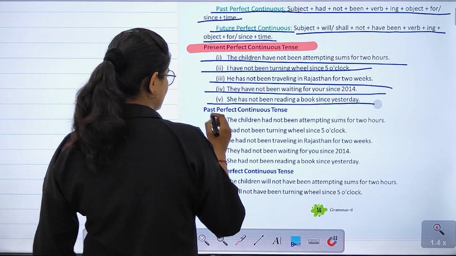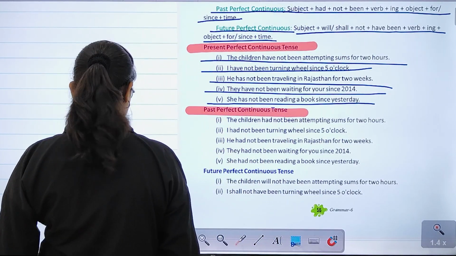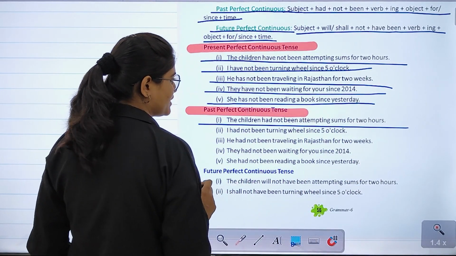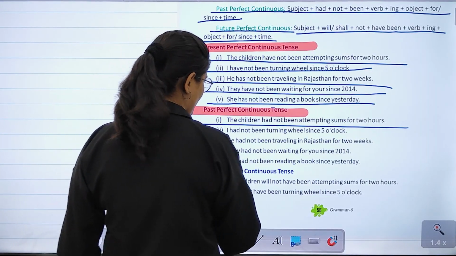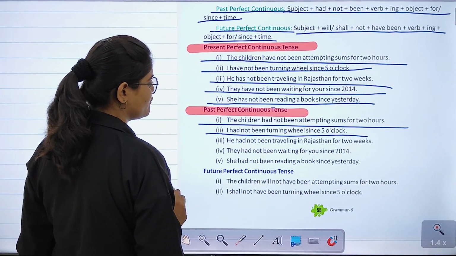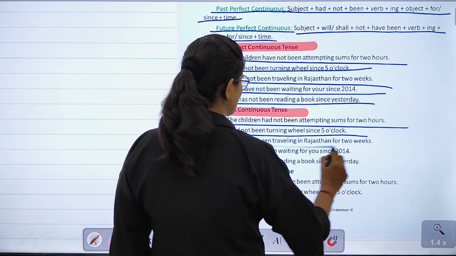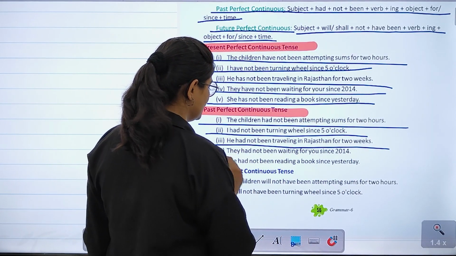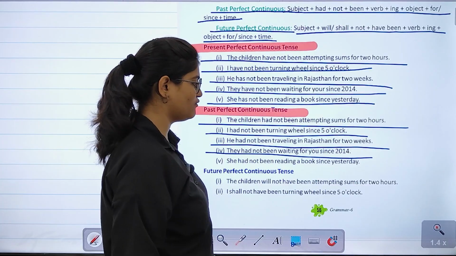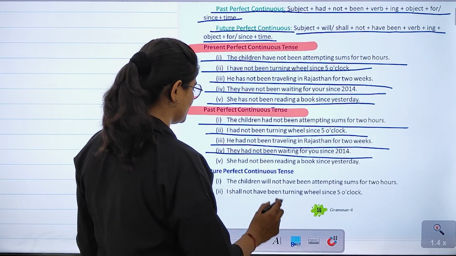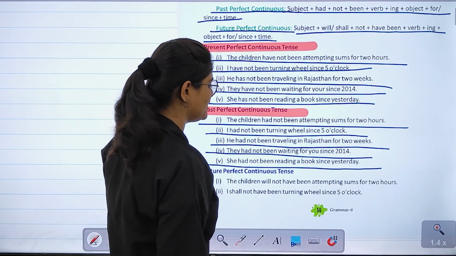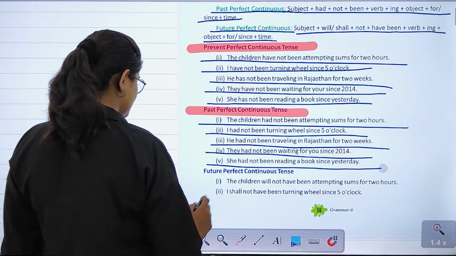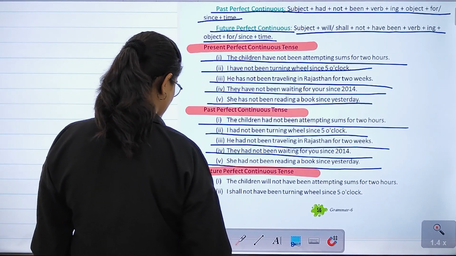After that, the next thing that we have is past perfect continuous tense. So, the children had not been attempting sums for 2 hours. I had not been turning the wheel since 5 o'clock. He had not been traveling in Rajasthan for 2 weeks. They had not been waiting for you since 2014. She had not been reading a book since yesterday. Right? After that, the next is future perfect continuous tense.